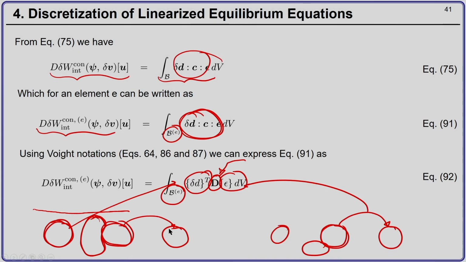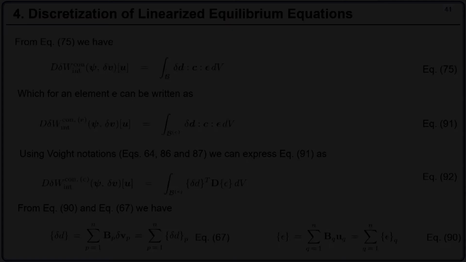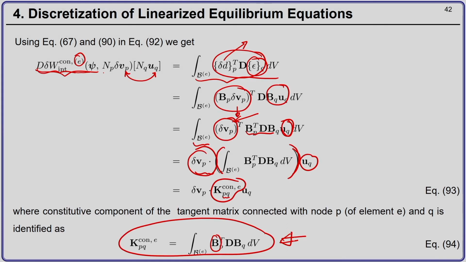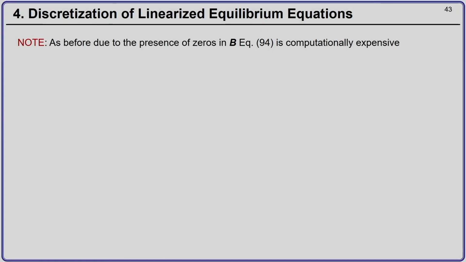So, when you use equation 94 to compute the tangent matrix, then you will do a lot of zero multiplication. Okay. And we note that because of the presence of zeros in this strain gradient matrix B, equation 94 is computationally very expensive.